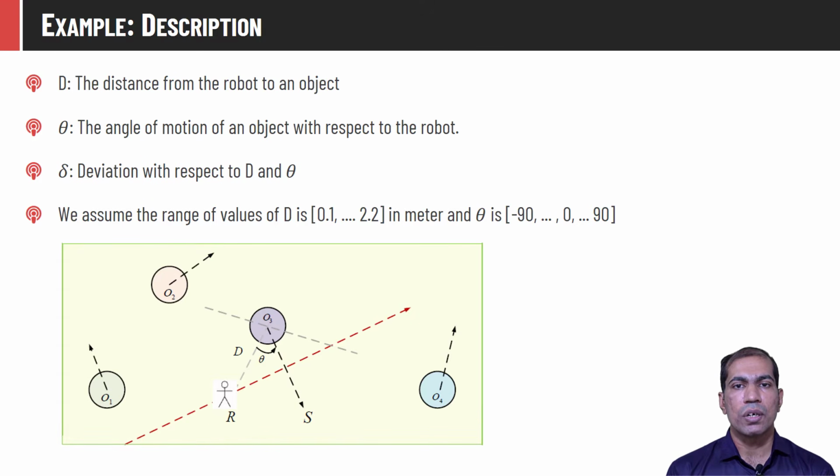Consider that the distance of the robot from the object is capital D, and the angle of the object with respect to the robot is theta. Depending upon the combination of distance and angle, we should determine the deviation of the robot from its path. We'll call it delta. The angle and the deviation will be in degrees, and distance will be in meters. For the example, consider that capital D varies from 0.1 to 2.2 meters, and theta varies from minus 90 degrees to plus 90 degrees.